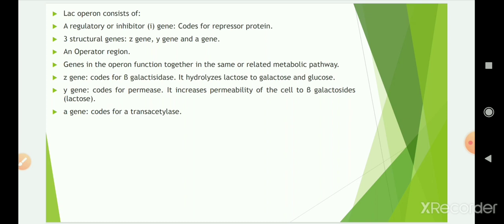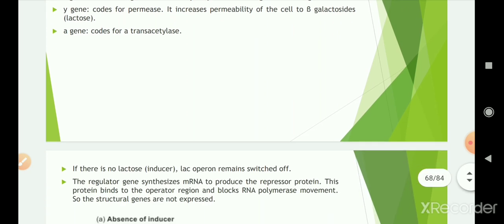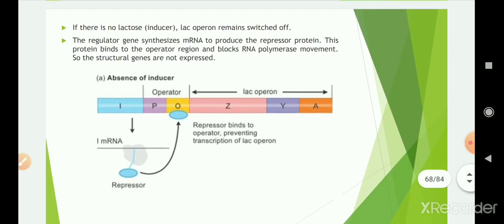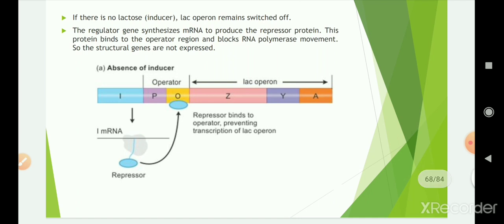Then there is the Z gene. It codes for beta galactosidase, which hydrolyzes lactose to galactose and glucose. Then there is the Y gene. It codes for permease, which increases permeability of the cells to lactose. Then there is the A gene, and it codes for transacetylase. See, lactose is the inducer, right, in this.